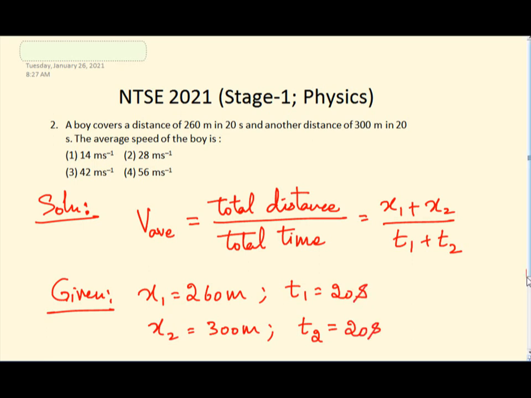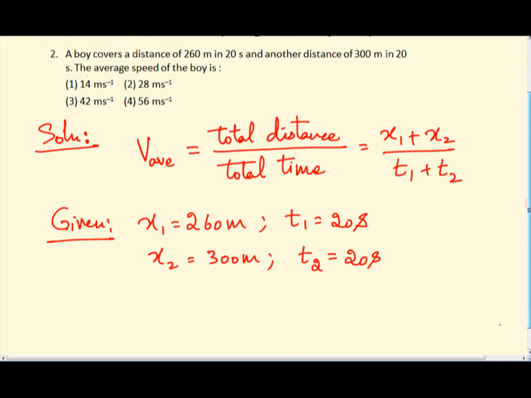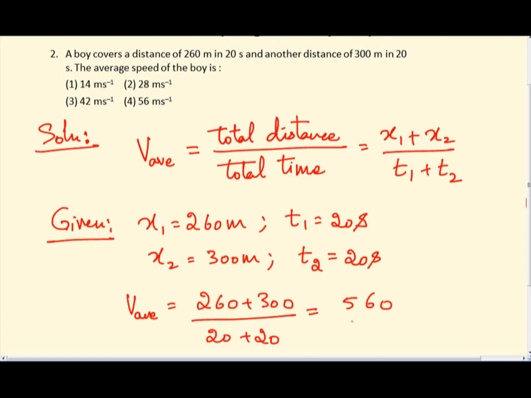Now the only thing left is to substitute that in the formula. So V average will be equal to 260 plus 300 divided by 20 plus 20. So this gives me 560 divided by 40, which is nothing but 14 meters per second. So which is the right option? 14 meters per second. The first option is right over here.